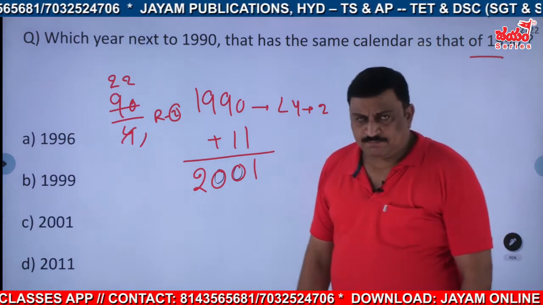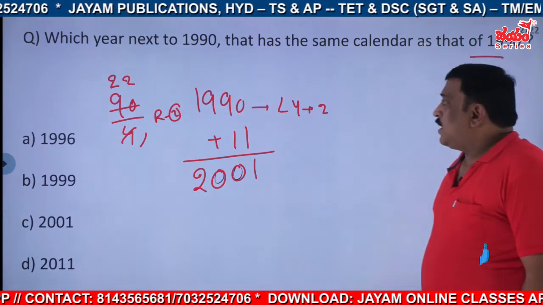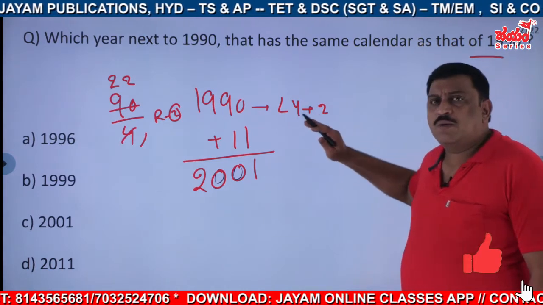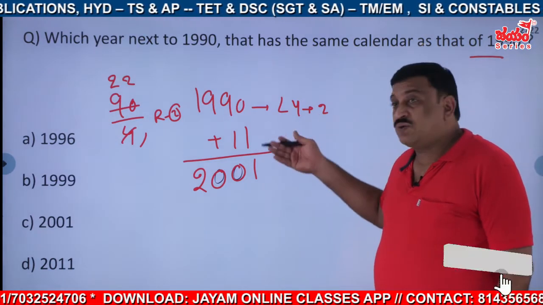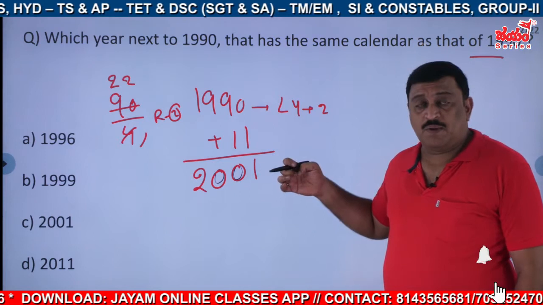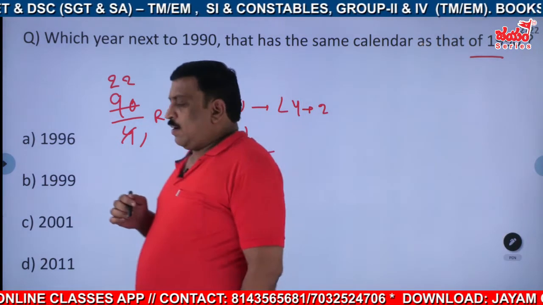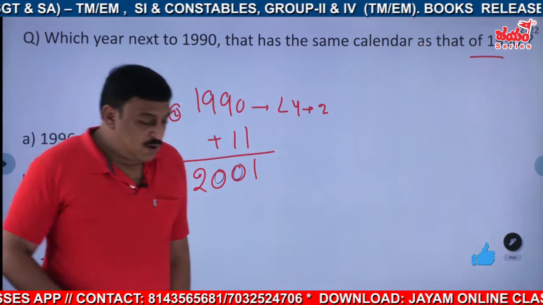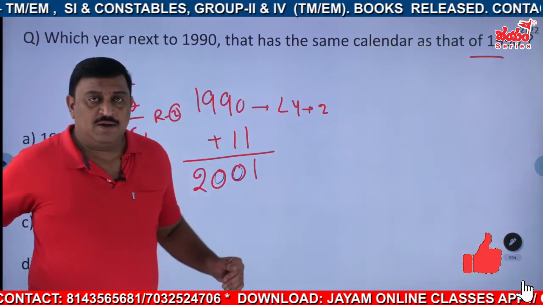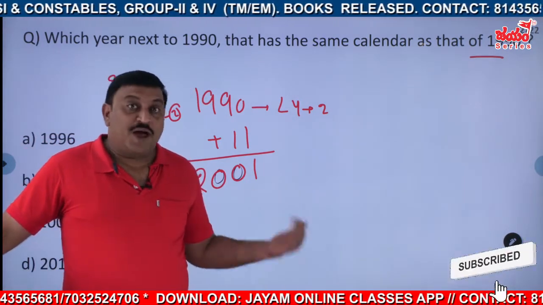2001. Understood? So here, see how simple it is. For 11 years to add, there is a problem, right? Now, you must have got one doubt. If you are going forward, fine, but what about backward?